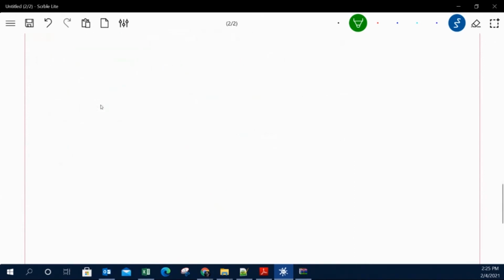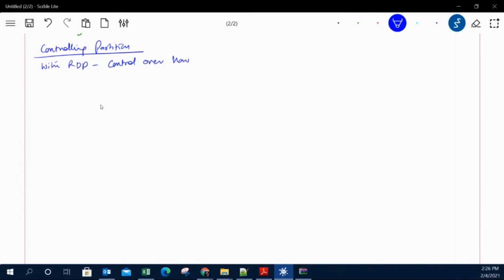Now we are going to discuss a very interesting thing, which is partitioning, controlling the partition. With RDDs, we can have control over how data is distributed across a cluster. What does that mean?